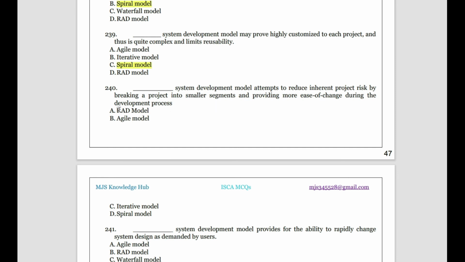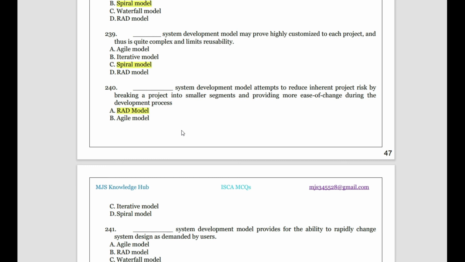See, when will ease of change happen? In rapid application development. Why are we not taking the agile model, where we just discuss with the team and get the things done? Spiral model is very complex, but here what he's saying, the most proper answer will be RAD and iterative. Why not iterative? In the iterative model you do one system, we follow prototype and waterfall, then individually you prepare one more unit using waterfall prototype, and you combine these two units. Okay, and when you're combining, if any development is needed, you can't do it there, it must be done individually for each unit. You're getting the point.